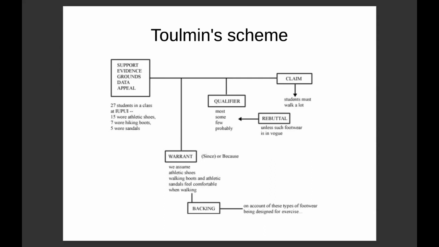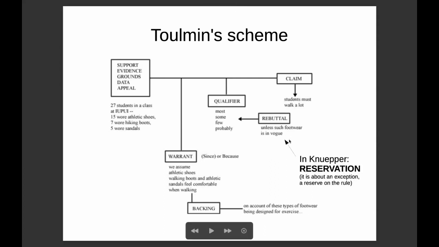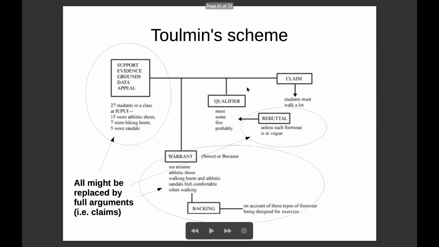Two considerations. First, in the proposed reading of this week, Knepper's paper, rebuttal is called reservation. More importantly, datum, warrant, backing, and rebuttal can be replaced by other claims, and therefore by other Toulmin schemes. Modeling a complete argumentation means to construct a hierarchical, nested, compound Toulmin scheme.